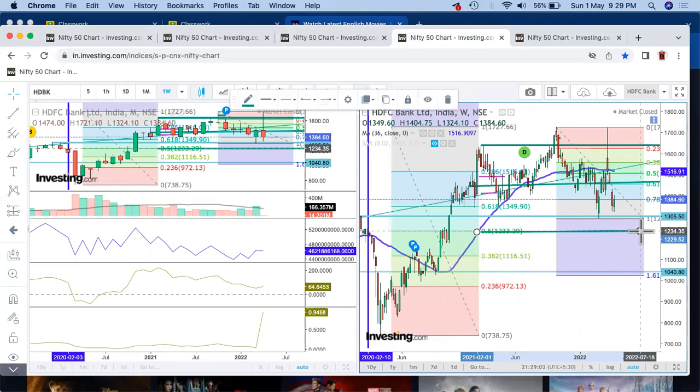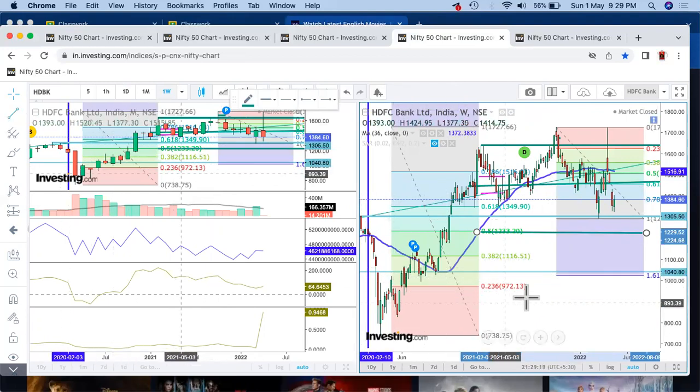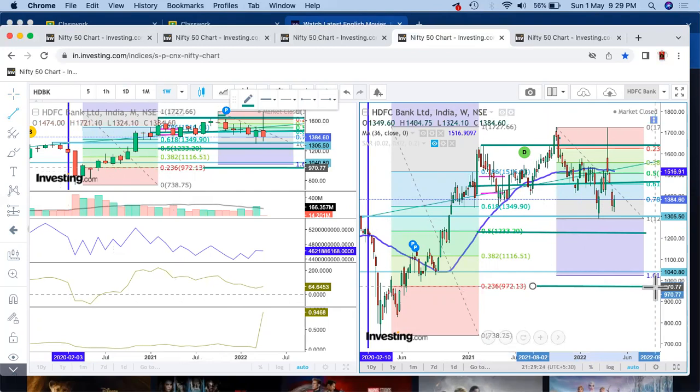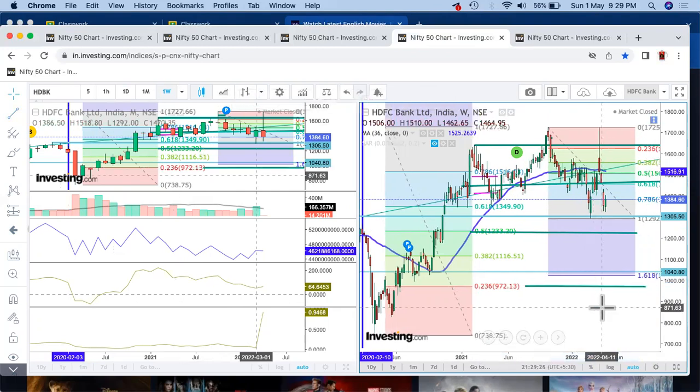So that does specify that we are more into a bear trend. Generally, the market doesn't come down that drastically, but we are expecting that it should be coming down to almost 0.5, or it may go down further till the 0.236 level also. So these are the levels that I should be expecting from my side.